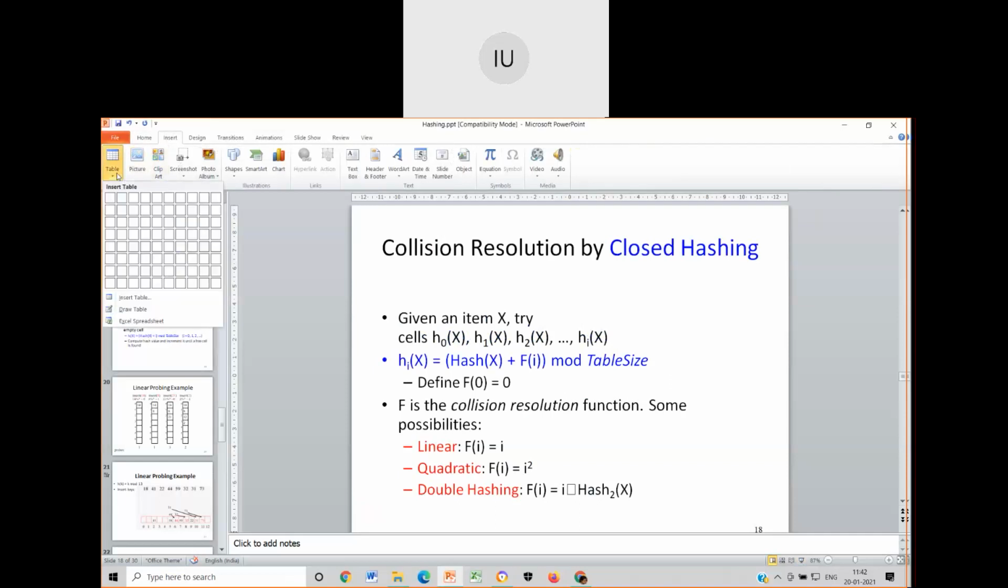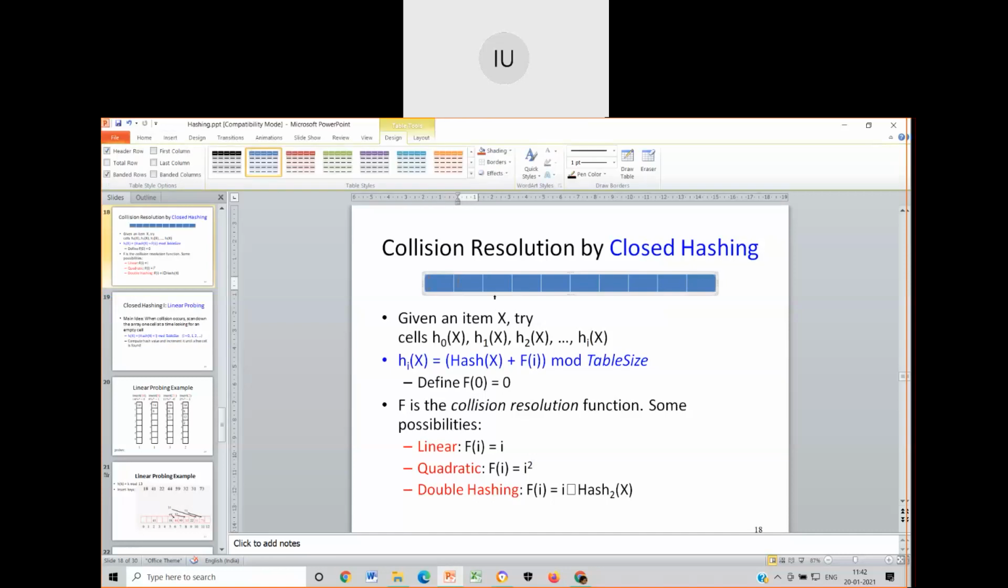Okay, let me just have a table. It becomes much more convenient because I have to draw again and again. So 0, 1, 2, 3, 4, 5, 6, 7, 8 and 9. Okay. What are the elements? Take down the elements.